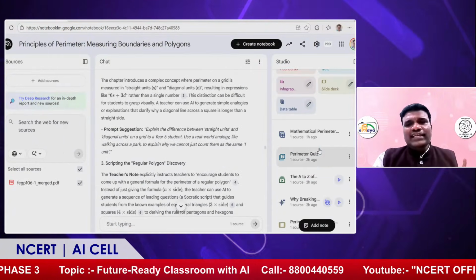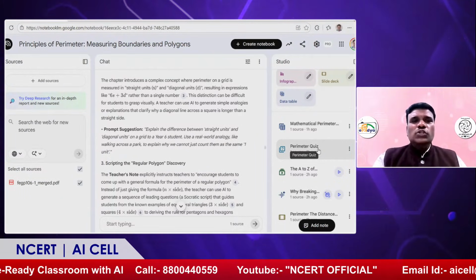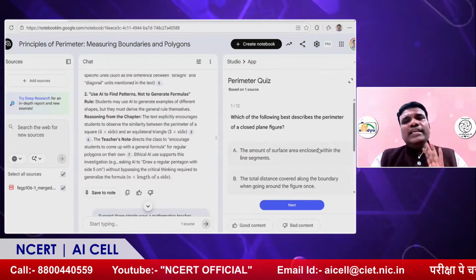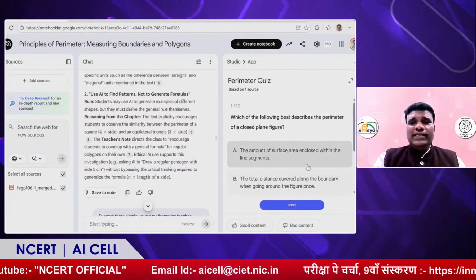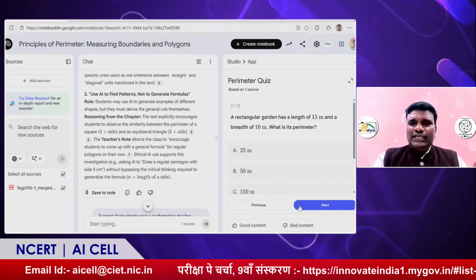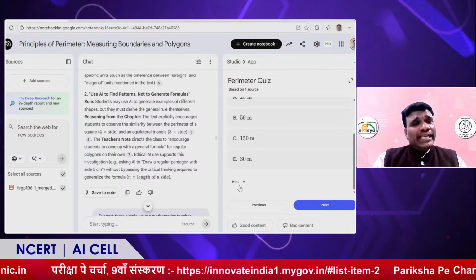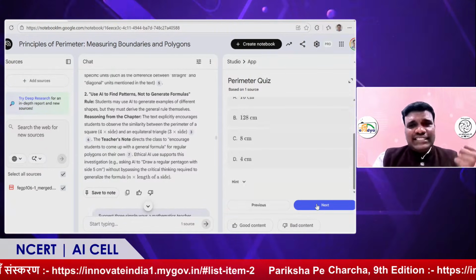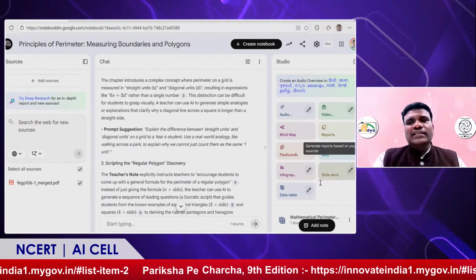The second thing is I can also prepare the quiz. Suppose a teacher has completed the class and wants to make a quiz on this particular topic. You can see how beautifully it creates the quiz on that content. You can go for the next. A rectangle garden has a length of 15 meters and a breadth of 10 meters. What is the perimeter? Here you can see the answer, and also a hint is given. So the first thing is the mind map, the second thing is the quiz.